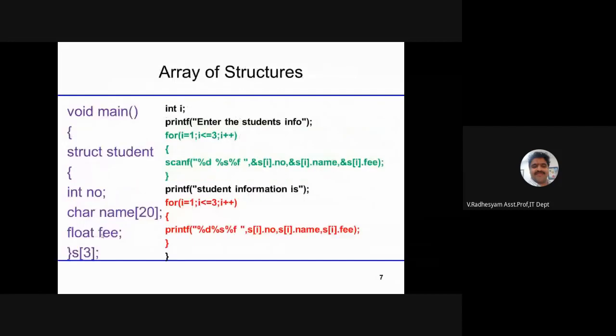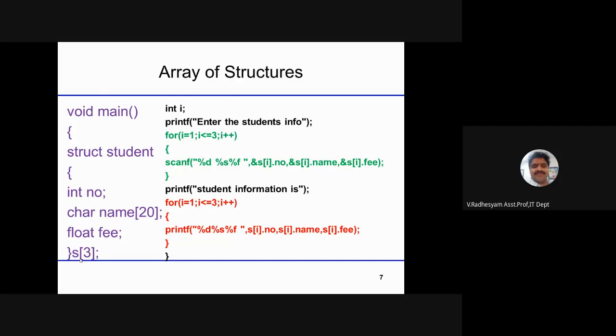So, someone said array of structures. This concept is called array of structures. If you use an array as a structure variable, the concept is called array of structures. Here I am considering S of 3. You can consider S of 63 also, no problem.